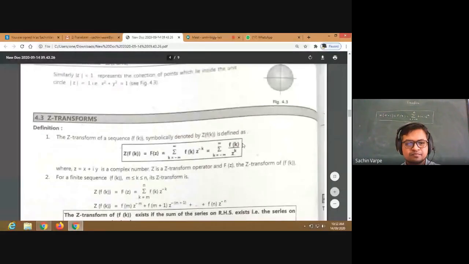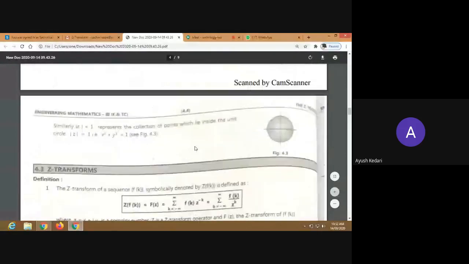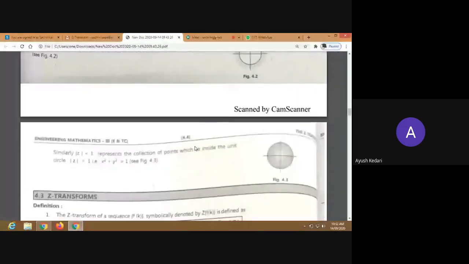Is it okay? Sir, can you explain the basic definition once again on the blackboard? If you explain it with the help of an example, then that will be better to understand. We are going to explain the examples also, discuss the examples.